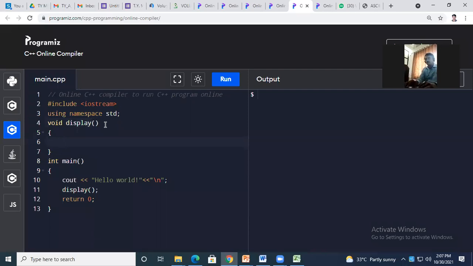Instead of increasing the number of line of code, I will use it here.